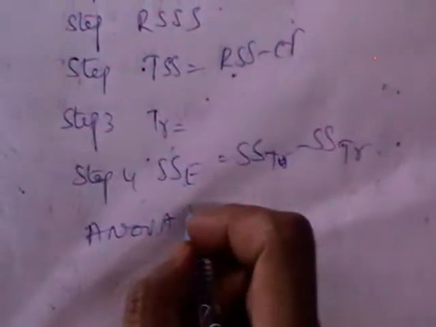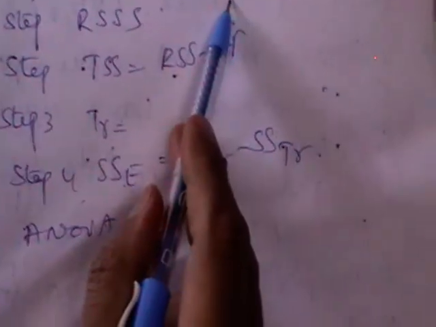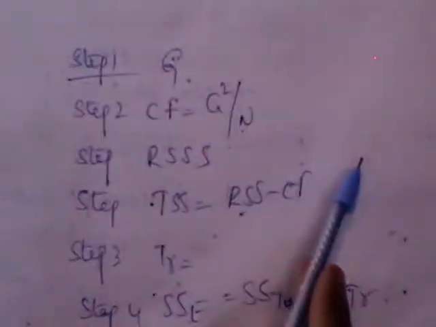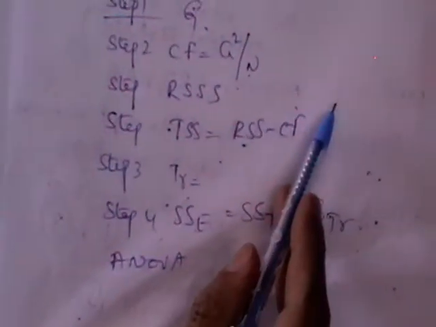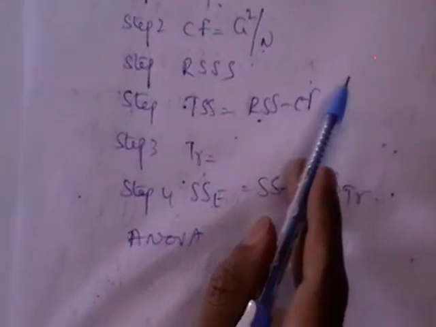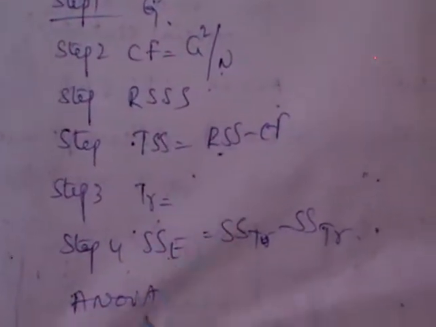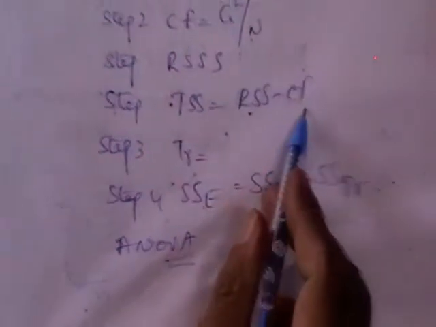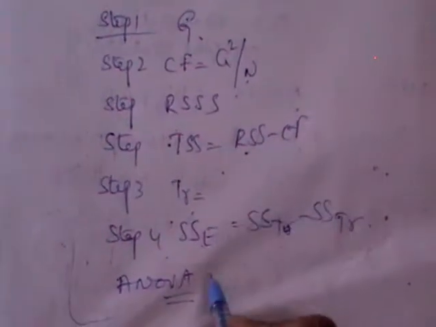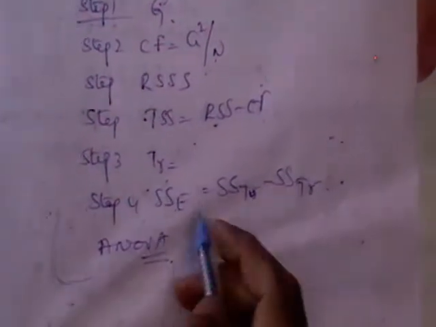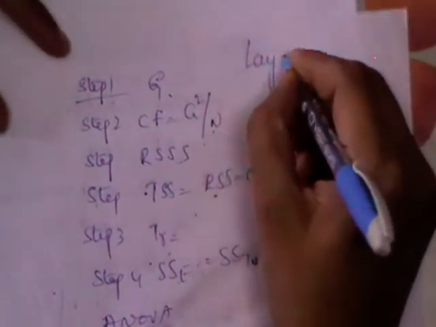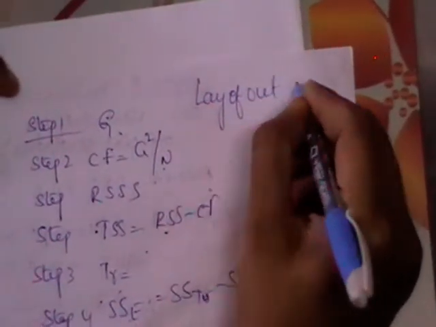for CRD. You are going to write the definition, advantages and disadvantages of CRD. Advantages and disadvantages is a short answer question. If it is, what is CRD? Write the statistical analysis means you should write all these steps along with the ANOVA table, which is a long answer question. Similarly for RBD, you should write the layouts also, layout of CRD, I told you the layout of CRD.